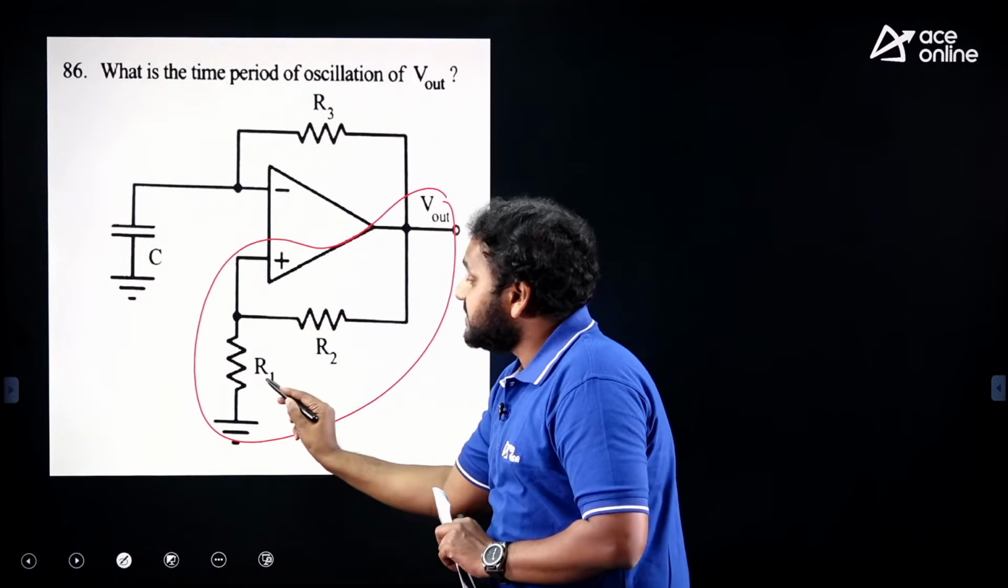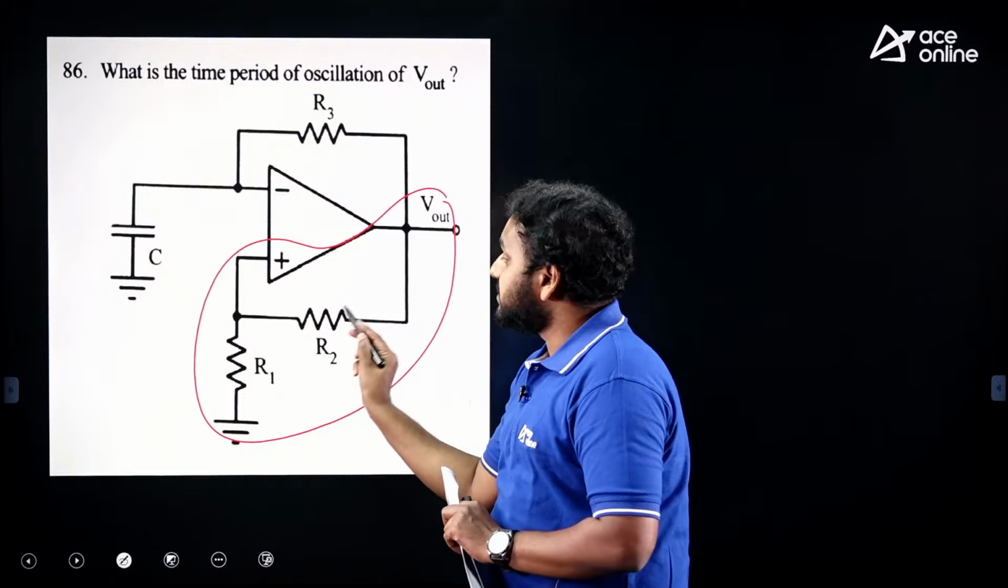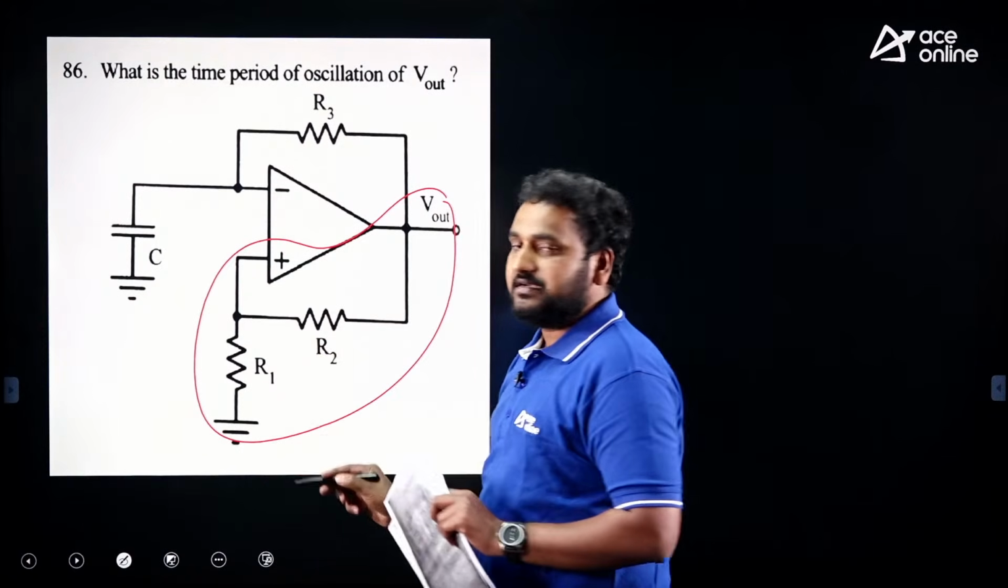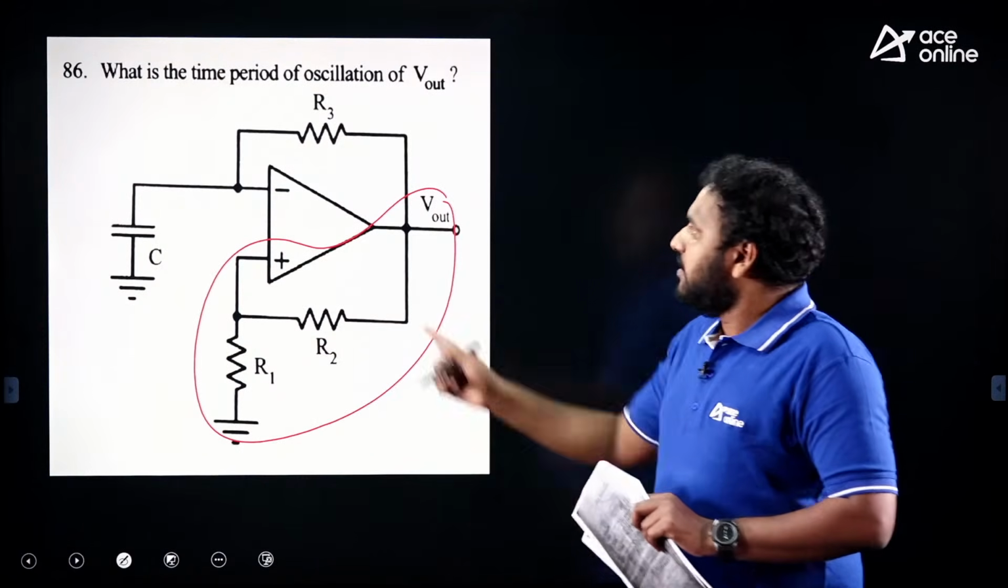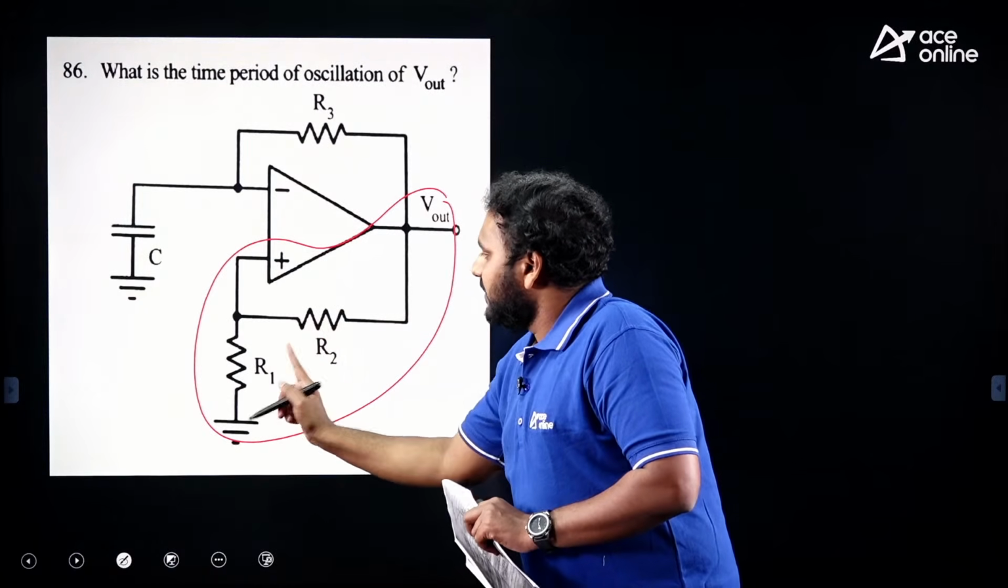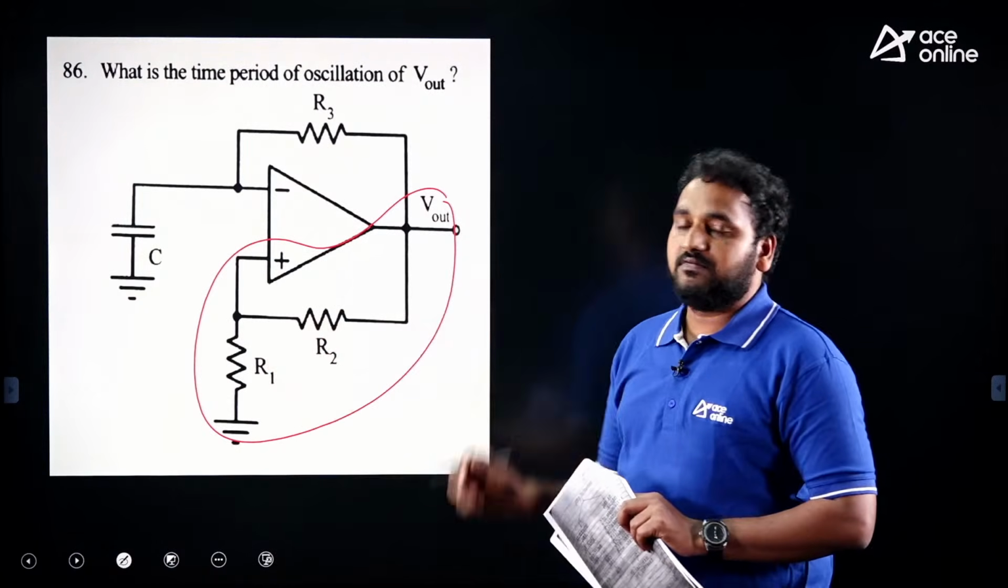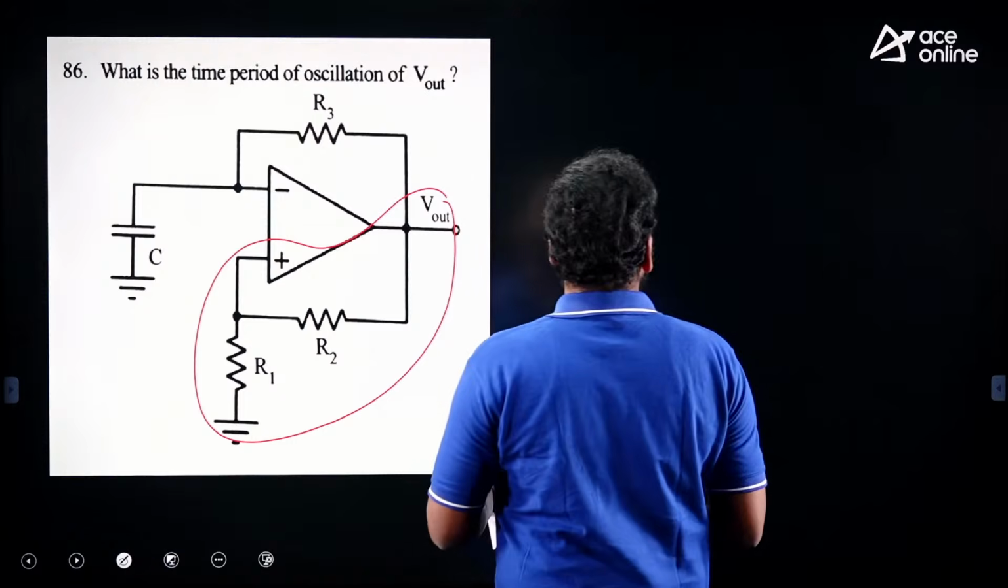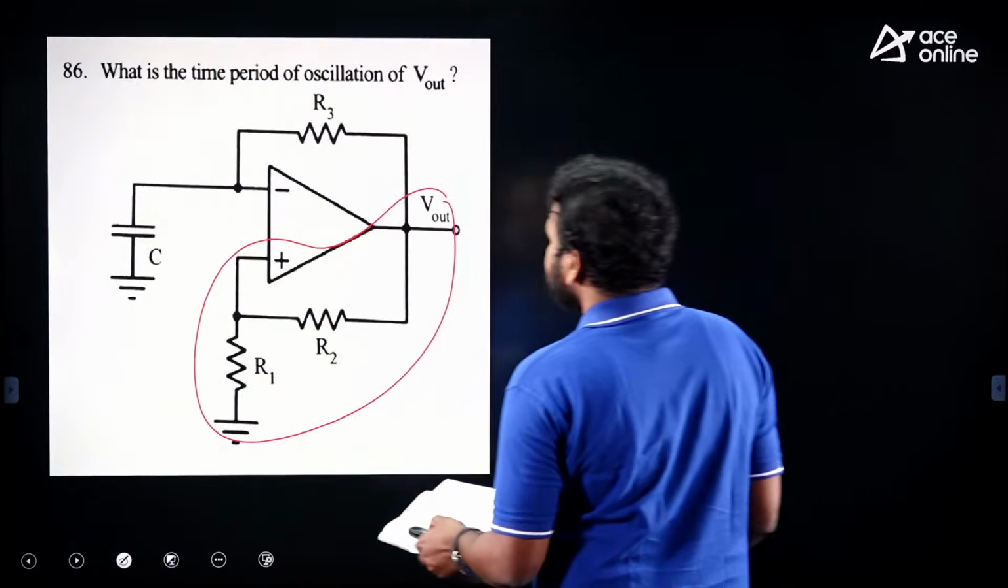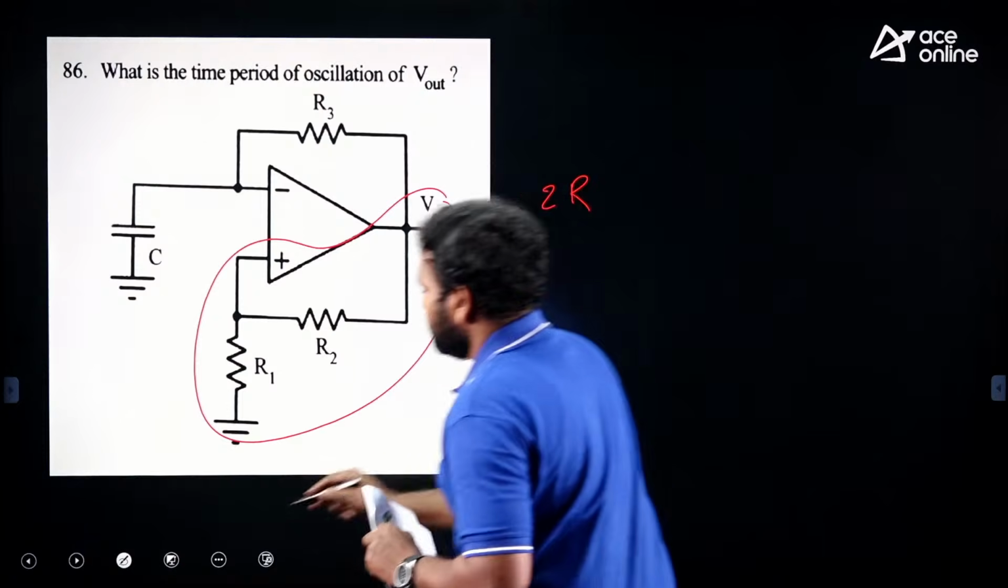But this is R1, this is R2. Please don't confuse: in the standard circuit, this is R1 and this is R2, but in this equation the values are interchanged. So you need to observe it carefully. What is the formula? Actually, options are not given. What is the formula? 2RC.